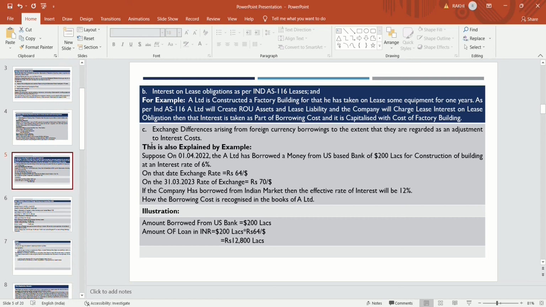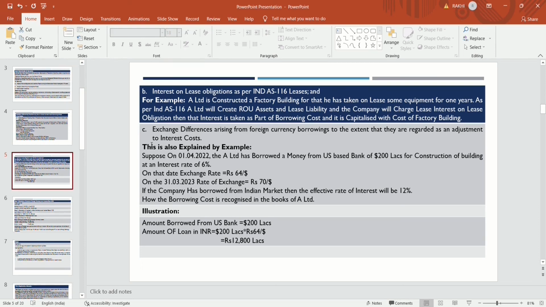Suppose A Limited wants to construct a factory building. For that it has taken some cranes and equipment on lease, and the term of the lease is 1 year. As per Ind AS 116, A Limited will create an ROU asset on its books for the asset taken on lease, and a lease liability as the lease obligation, and the company will charge lease interest on the obligation.